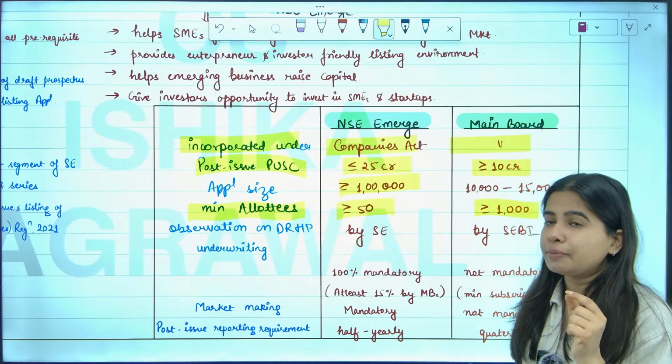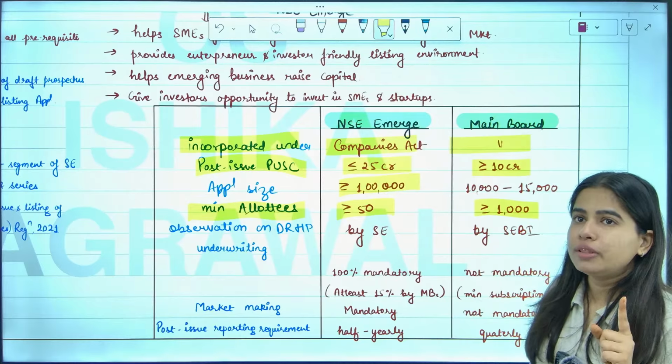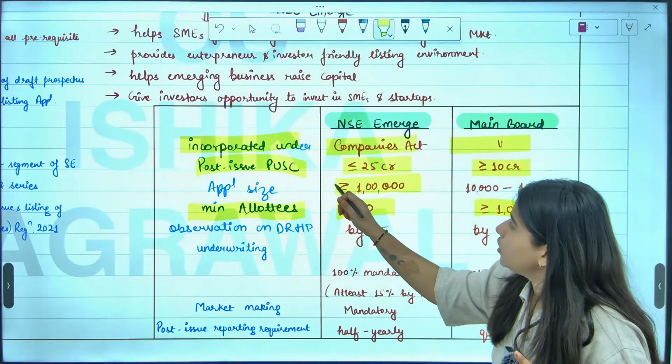Per investor, per lot, what should be the application size? The per lot application size should be minimum 1 lakh in SME and minimum 10 to 15,000 in main board. So in main board, the per lot application size is around 10 to 15,000, which is more in SME because fewer people are there. So per person has to invest more. So your lot size will be at least 1 lakh.